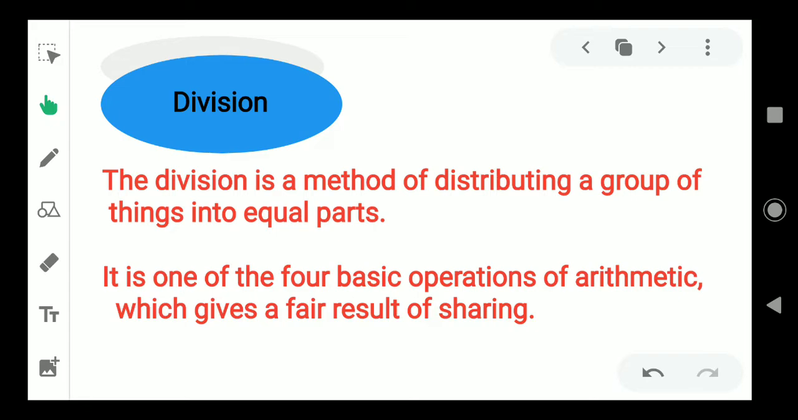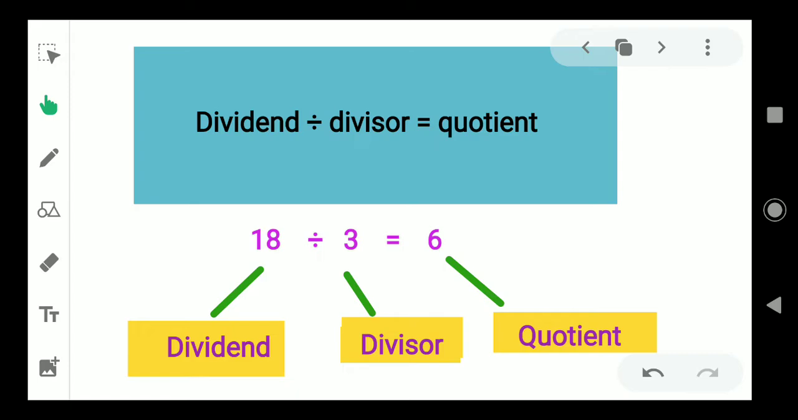When we are discussing division, there are 3 important terms. Those 3 terms are dividend, divisor and quotient. Let's see more about it. Dividend divided by divisor is equal to quotient. That is the basic equation. Dividend divided by divisor is equal to quotient.